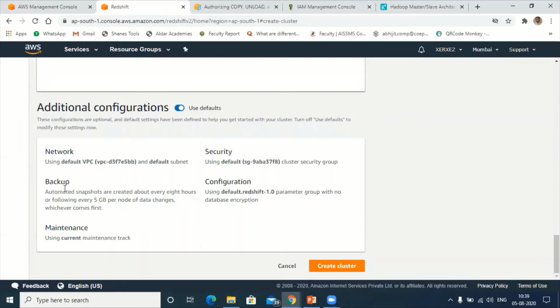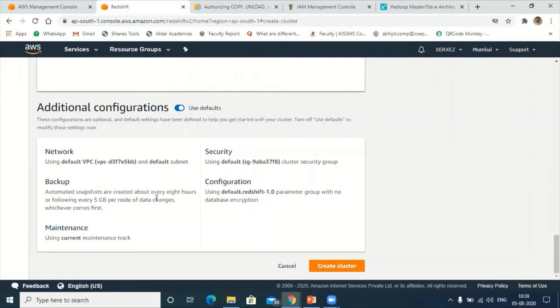Now, regarding backup, it takes backup also. Automated snapshots are created about every 8 hours or following every 5 GB per node of data changes, whichever comes first. So after every 8 hours it takes a snapshot, which is nothing but taking a backup.